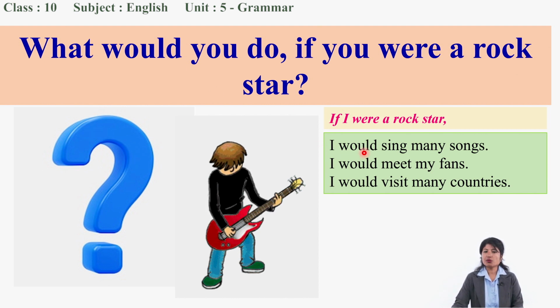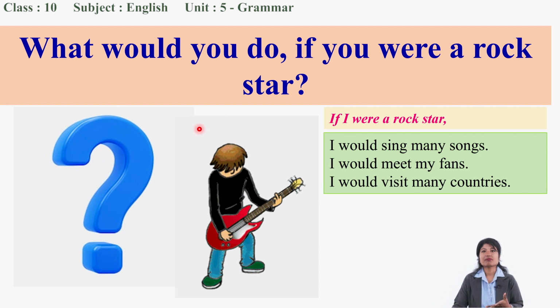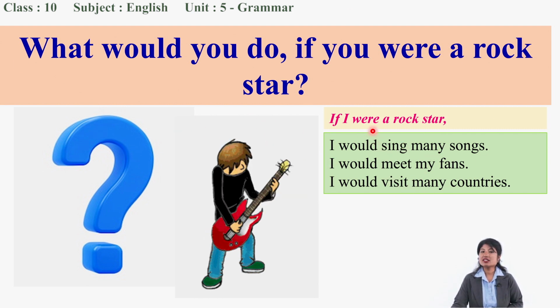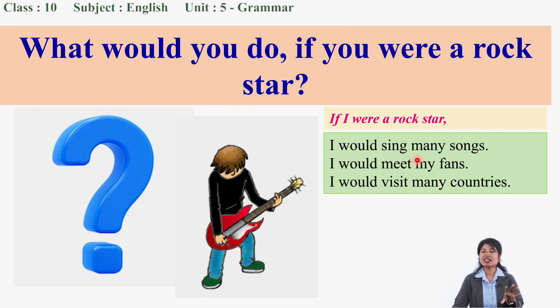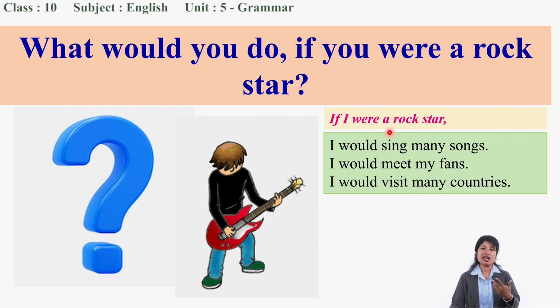So what are these sentences based on? Obviously, these sentences are based on a condition. What is the condition? If I were a rock star. And this is called a hypothetical situation. This is not the real one.